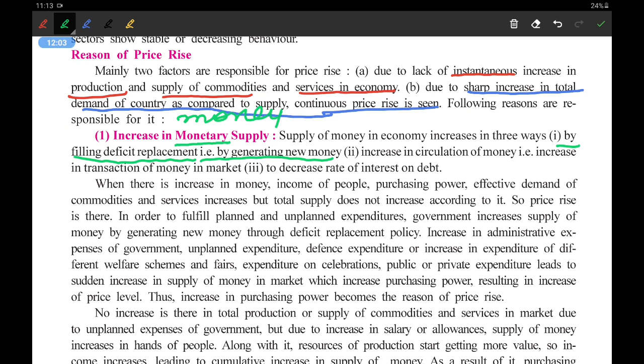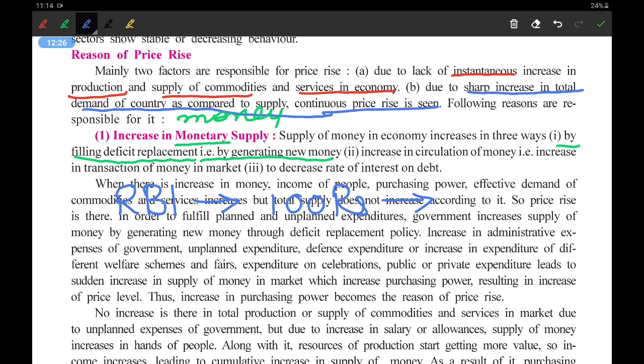Now let us take an example of it. Suppose the RBI, the Reserve Bank of India, is responsible for printing money. Say they have printed 100 rupees. Now this 100 rupees is sent into the market.